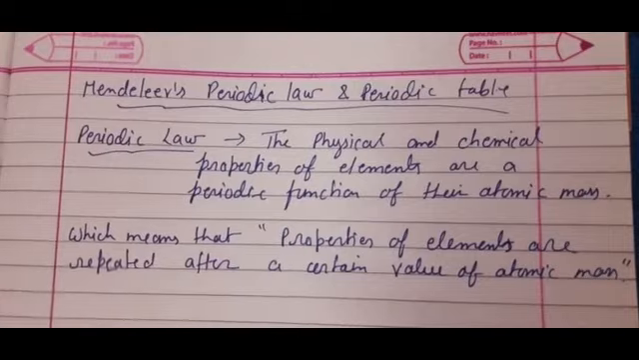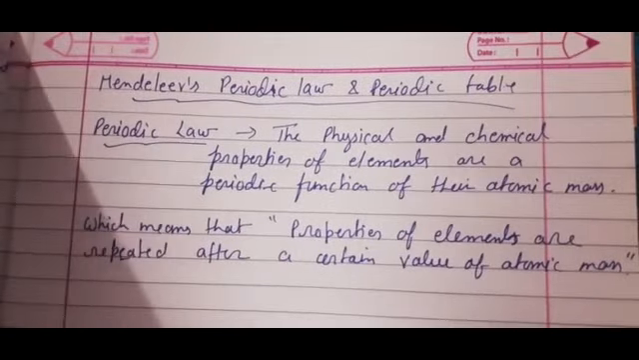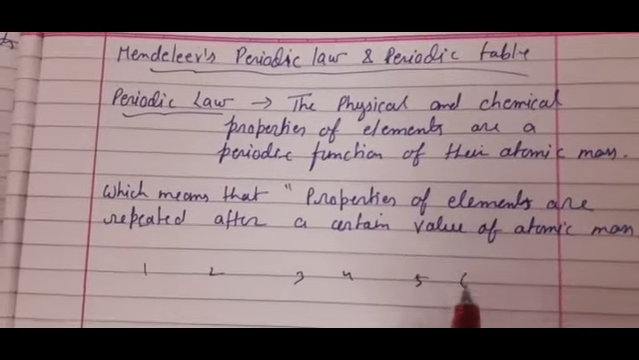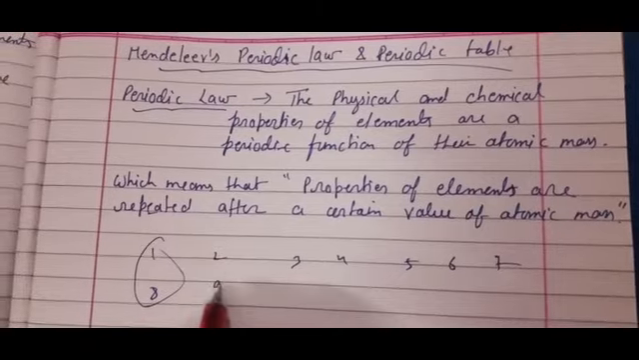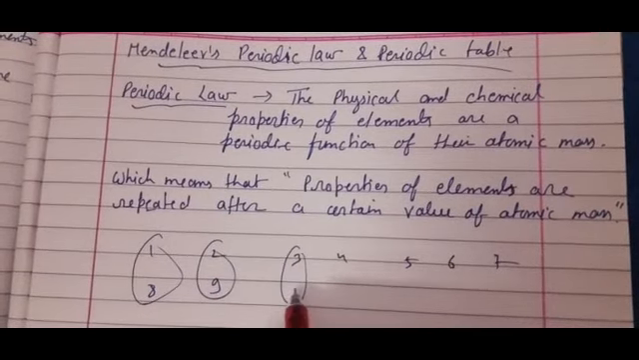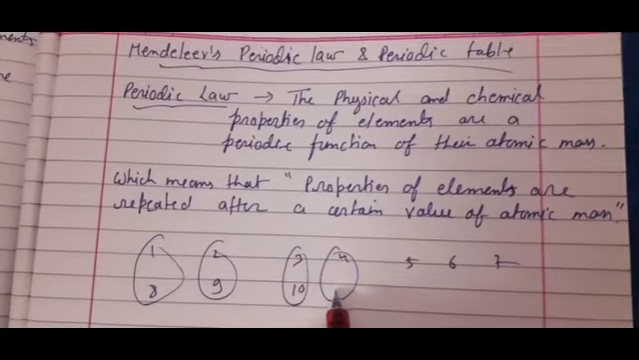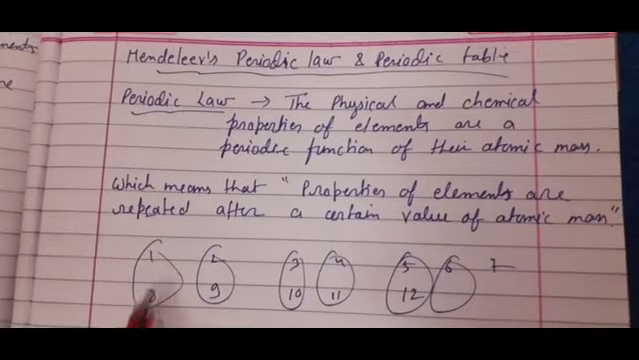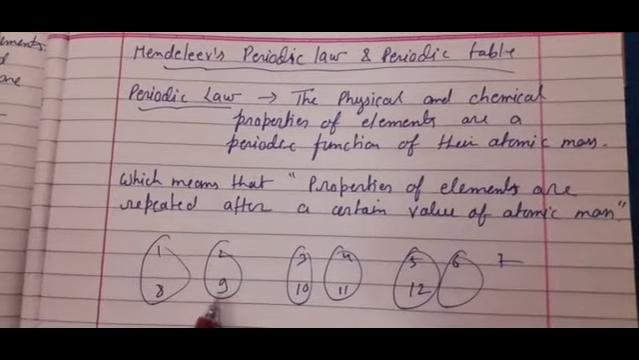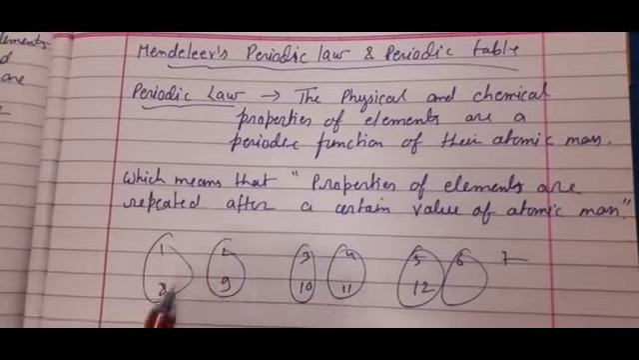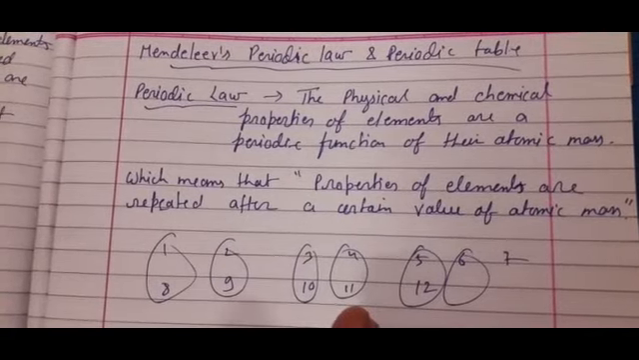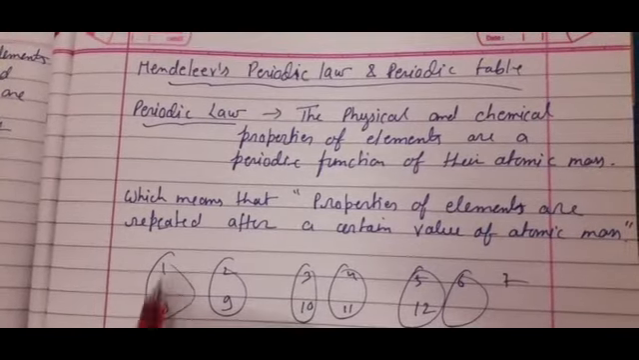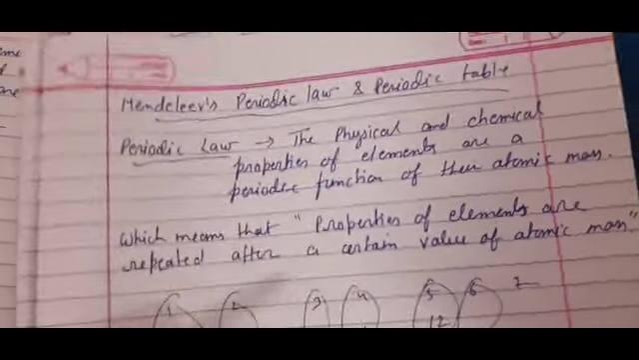As we have learned in our previous discussion of Newland's law of octaves, we have seen that the first, second, third, fourth, fifth, sixth, seventh and eighth elements' properties were matched. I hope you remember that. We just finished that, but the property of the first and eighth element will be the same, second and ninth will be the same according to Newland. But Mendeleev has given a different law, though there also he explained that after some interval the properties of the elements will match. And what is that? We are going to see that.